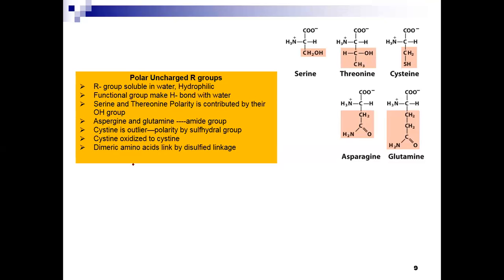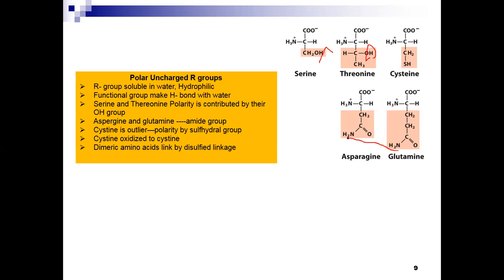Serine and threonine polarity is contributed by their hydroxyl group. If you look at this, serine has a hydroxyl group and threonine has a hydroxyl group. Asparagine and glutamine both contain amide groups, as you can see.